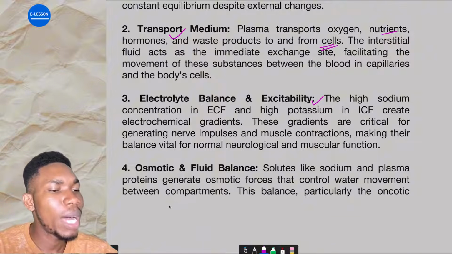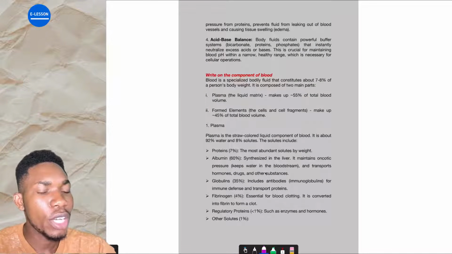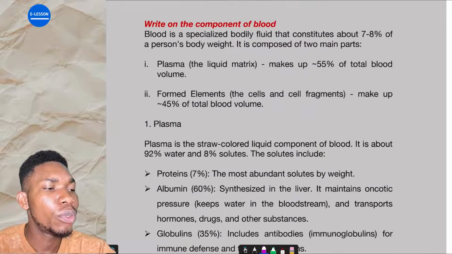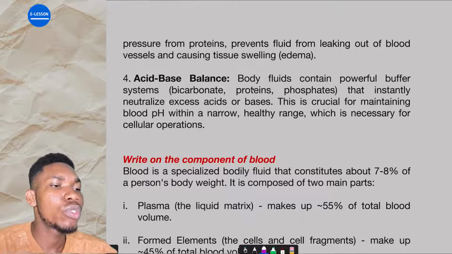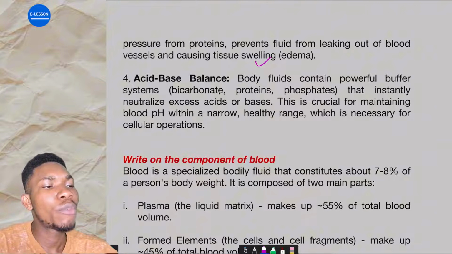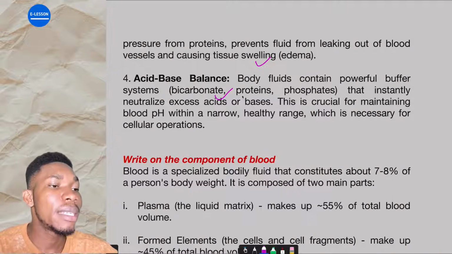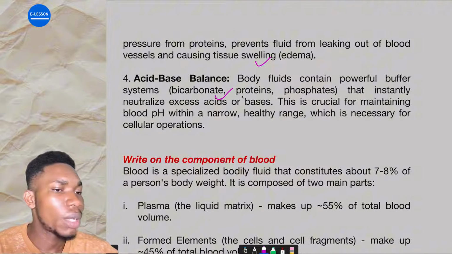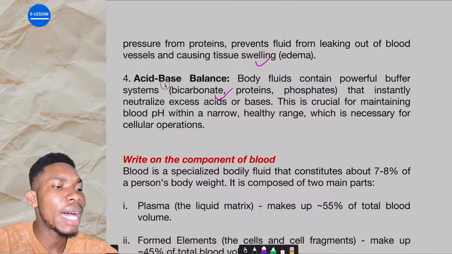Then osmotic and fluid balance. Solutes like sodium and plasma protein generate osmotic forces that control water movement between compartments. This balance, particularly oncotic pressure from protein, prevents body fluid from leaking out of blood vessels and causing tissue swelling. All right. Then acid-base balance. Body fluid contains powerful buffer systems like the bicarbonate buffer system that actually does what? Resist a change in pH. Is that okay? That resists a change in pH. So body fluid helps in acid-base balance.